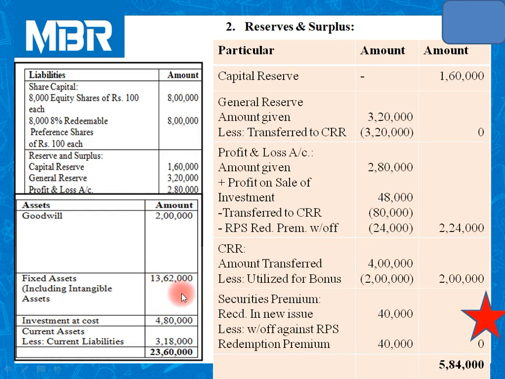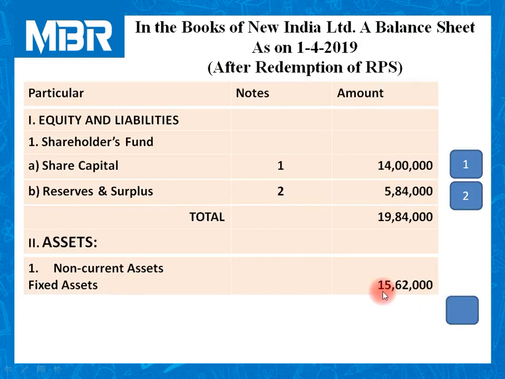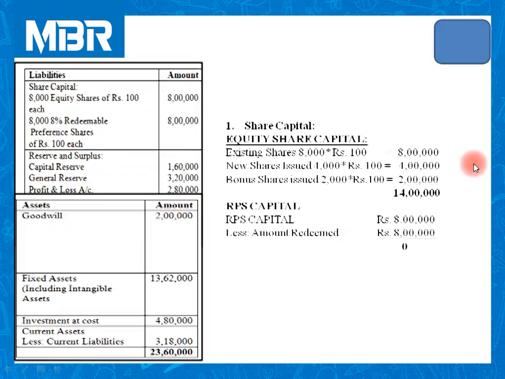So let us check our question. In our question, it is clearly mentioned on the asset side: Goodwill, it is 2 lakhs, and fixed assets 13 lakhs 62,000. So 2 lakhs plus 13 lakhs 62,000 is equal to 15 lakhs 62,000.